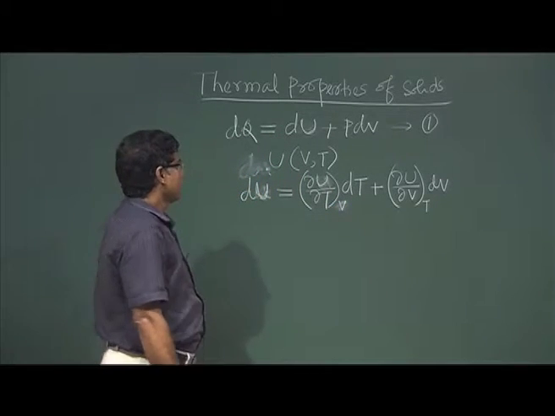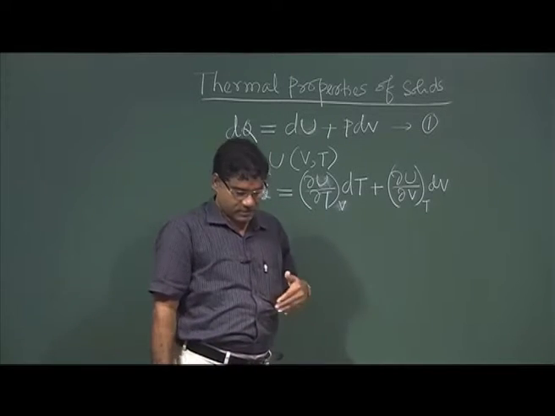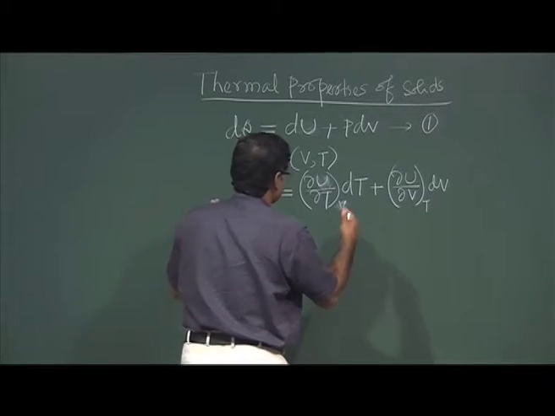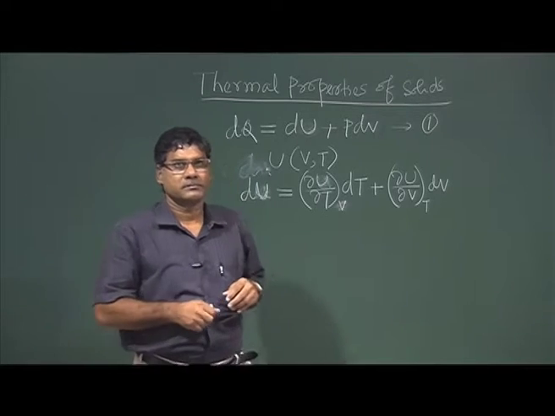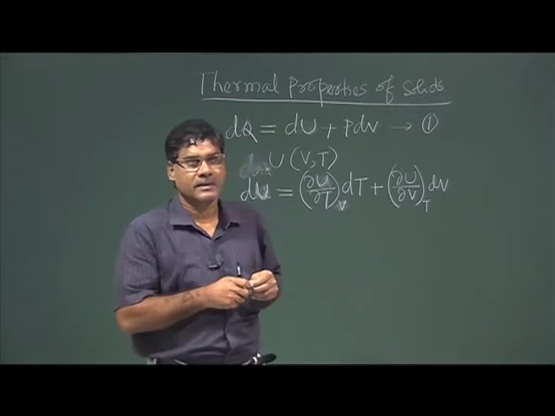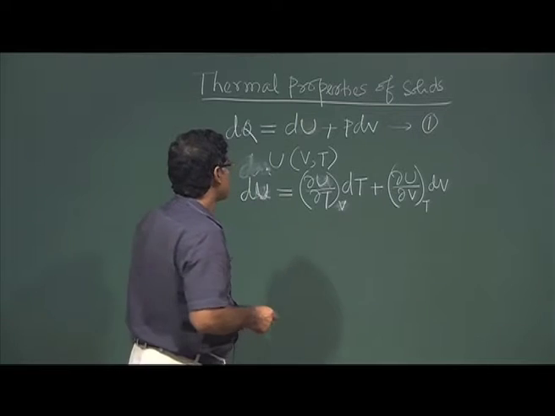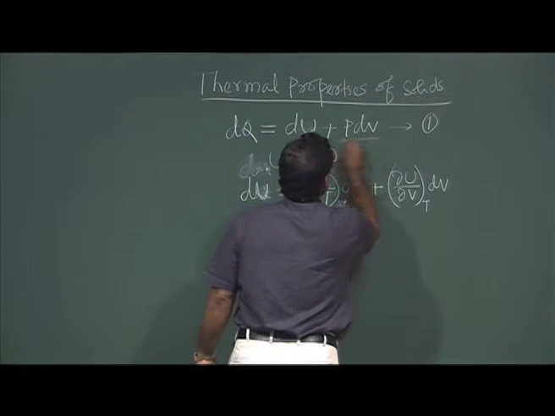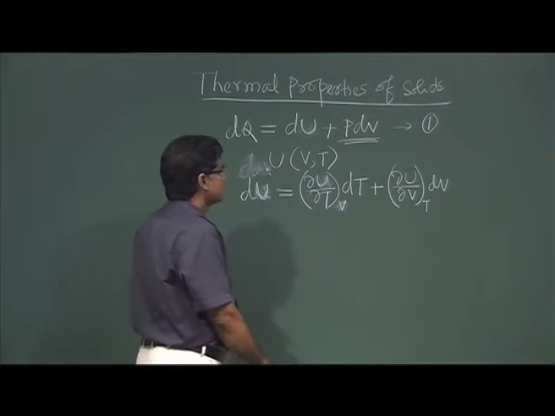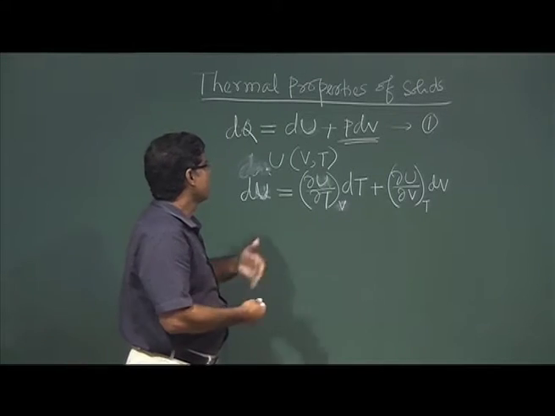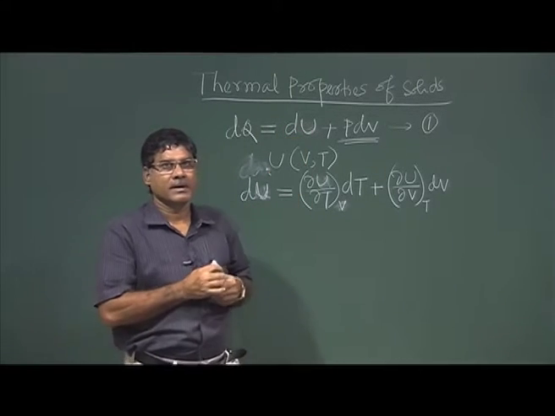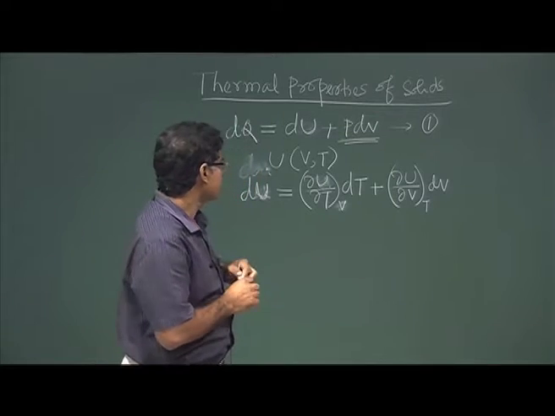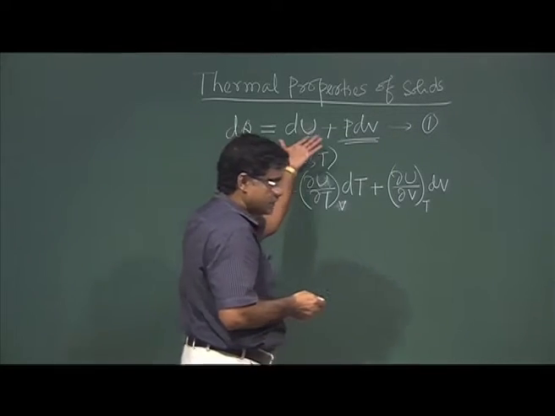Okay. So, if we consider that the volume of the system remains constant, there is no change of volume, so there will not be work done, and all energy will be stored as internal energy. And what is internal energy?